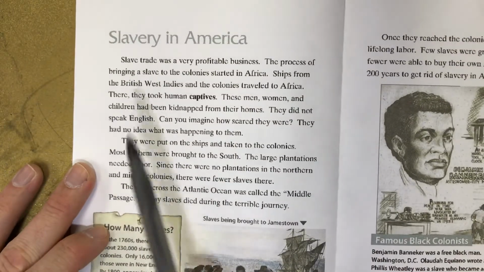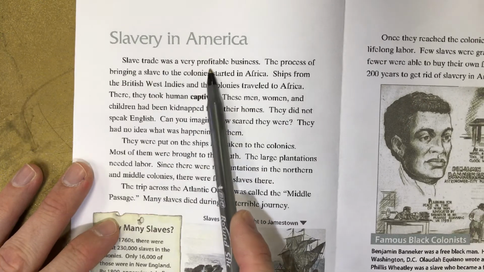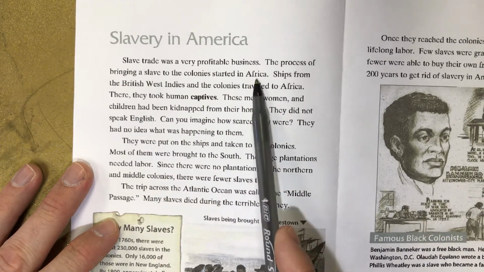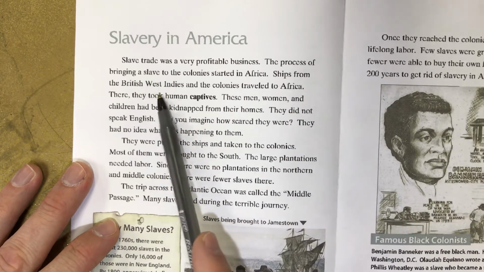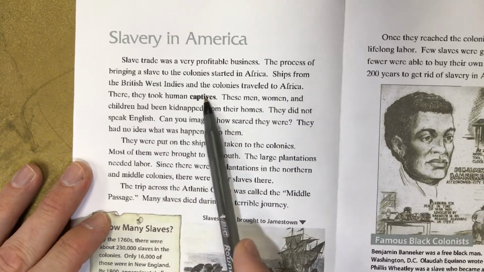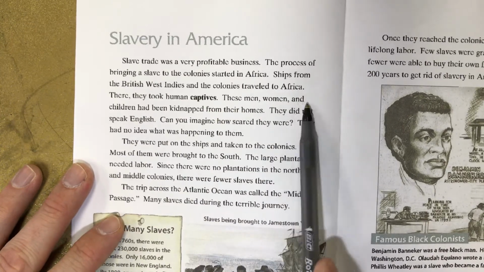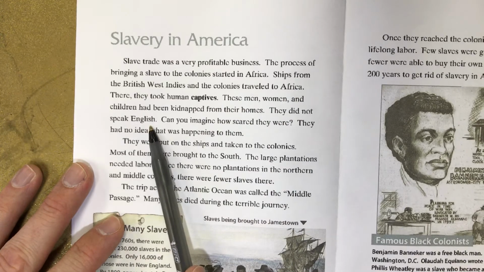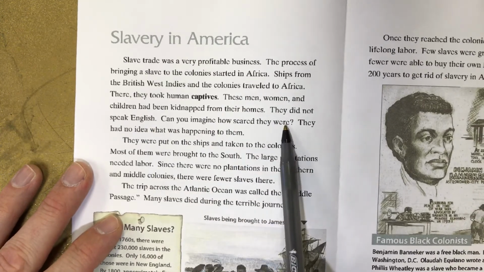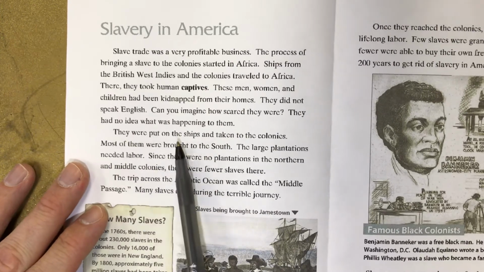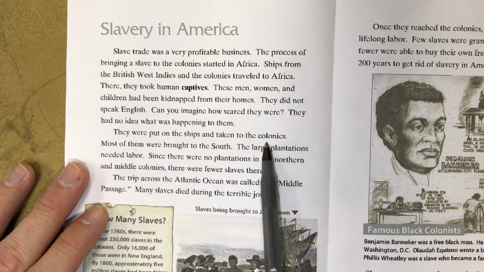Slavery in America. Slave trade was a very profitable business. The process of bringing a slave to the colonies started in Africa. Ships from the British West Indies and the colonies traveled to Africa. There, they took human captives. These men, women, and children had been kidnapped from their homes. They did not speak English. Can you imagine how scared they were? They had no idea what was happening to them. They were put on the ships and taken to the colonies.